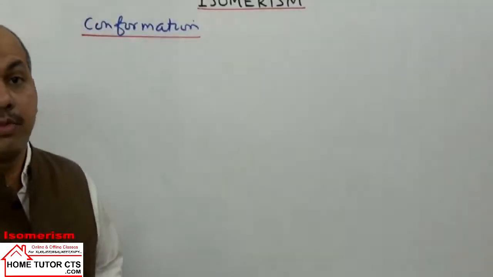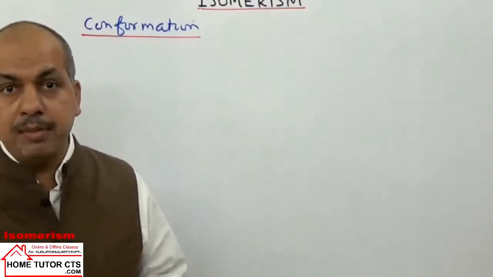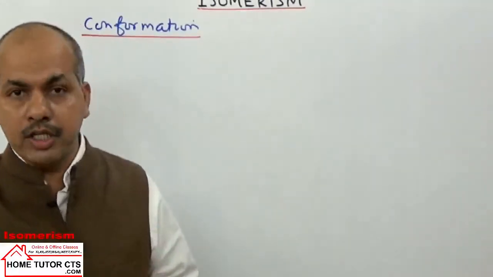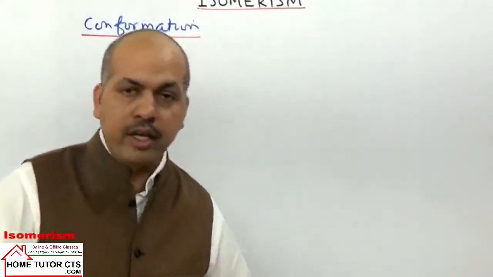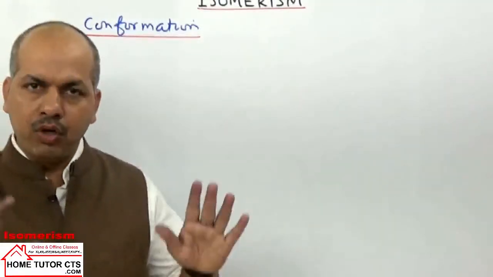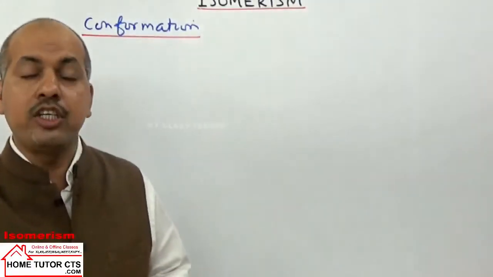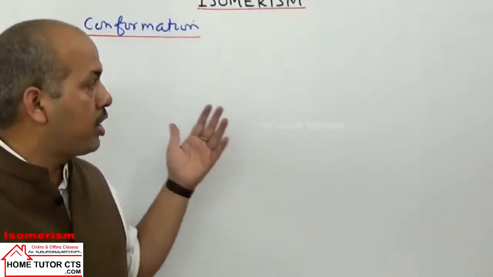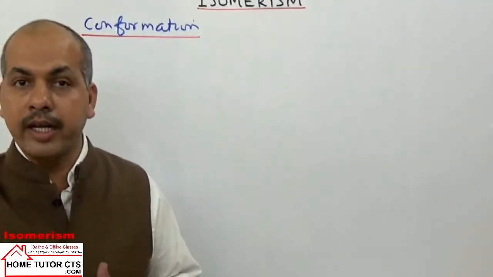Now next coming is conformation. Actually, when we take stereoisomerism, we take two types here, two categories. One is called conformational, one is configurational. In conformational, there is no need of bond breaking. The bonds will remain same, attachment will remain same, but one structure can change to second structure by rotation around the carbon-carbon single bonds.